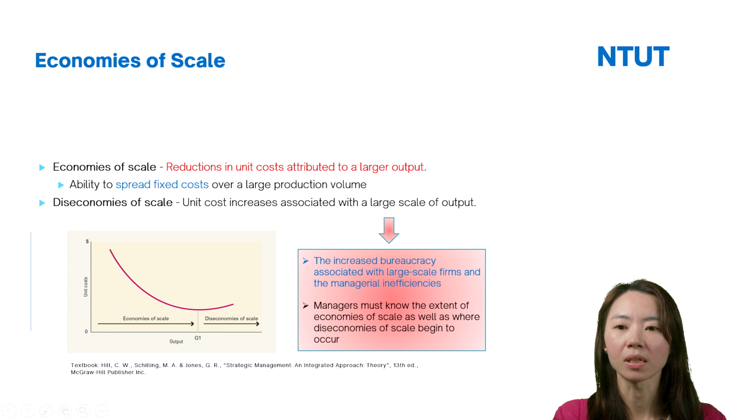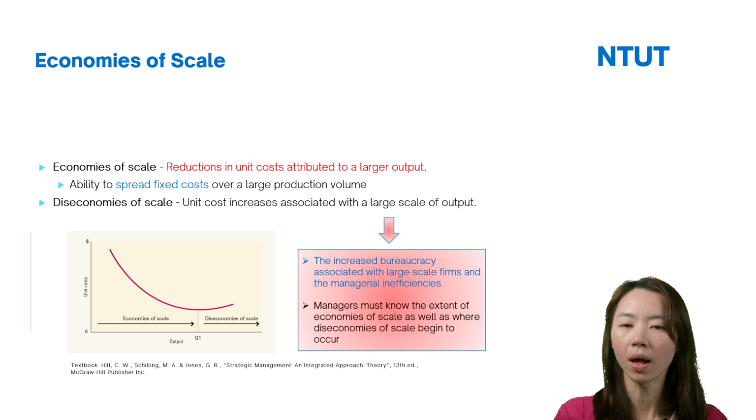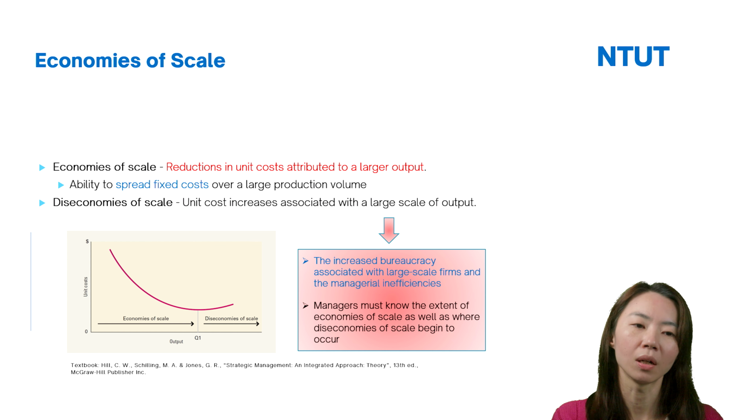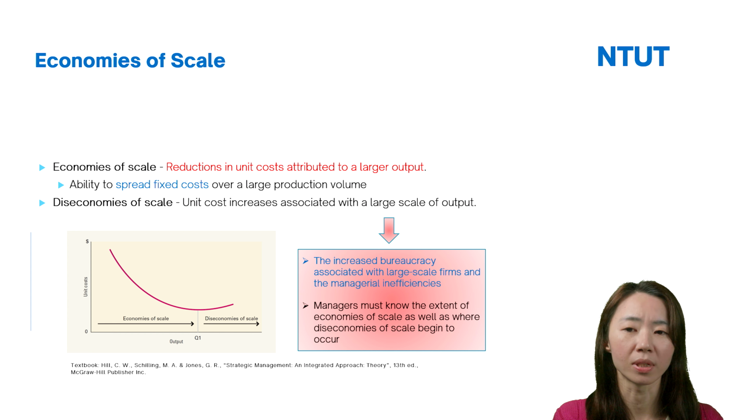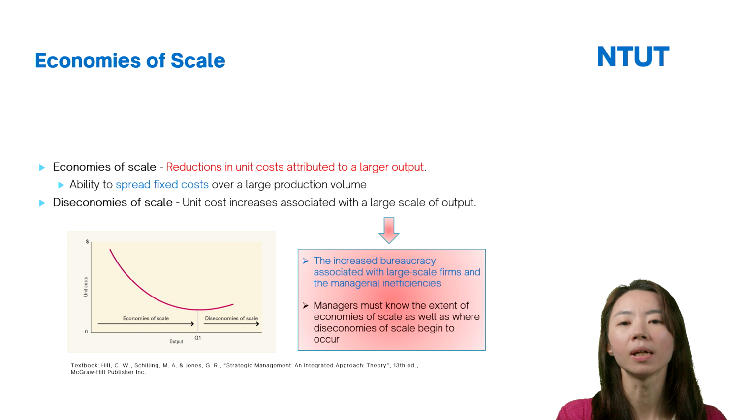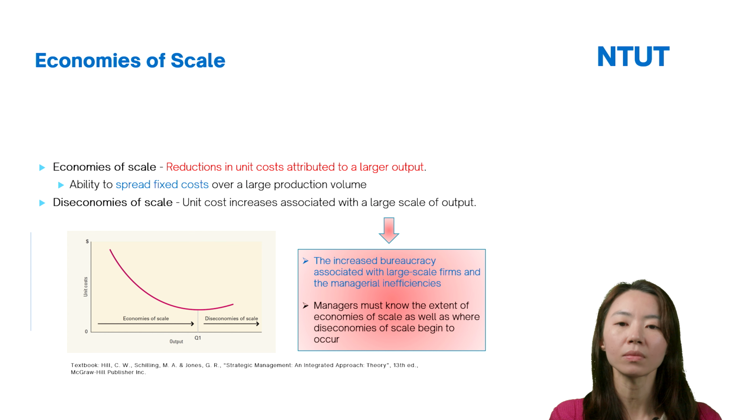Why? This is because of the increased bureaucracy associated with larger firms and the marginal inefficiency. The implication is that managers have to know the extent of the economies of scale as well as where the diseconomies of scale begin to occur.